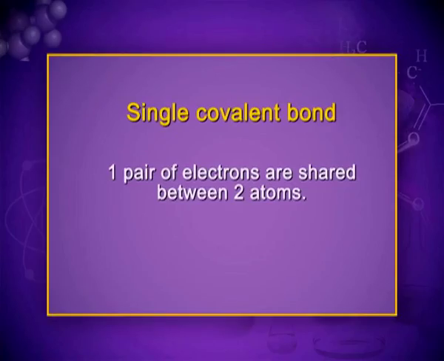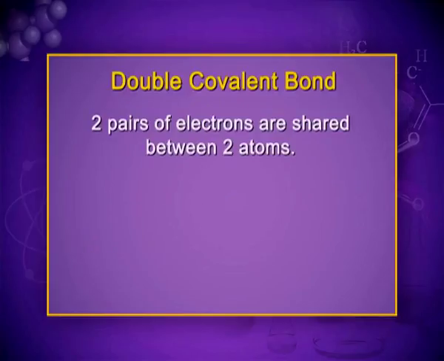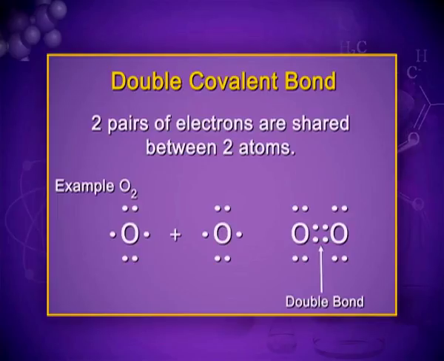When only one electron pair is shared between the 2 atoms, the single covalent bond is formed. For example, hydrogen. Each hydrogen contributes 1 electron and a single covalent bond is formed between the 2 hydrogen atoms. Double covalent bond. When 2 pairs of electrons are shared between 2 atoms, the double covalent bond is formed. For example, oxygen. 2 oxygen atoms share 2 electron pairs and a double bond is formed.